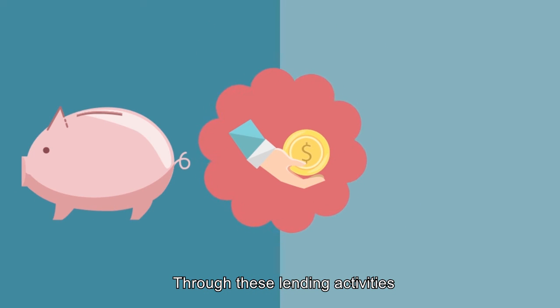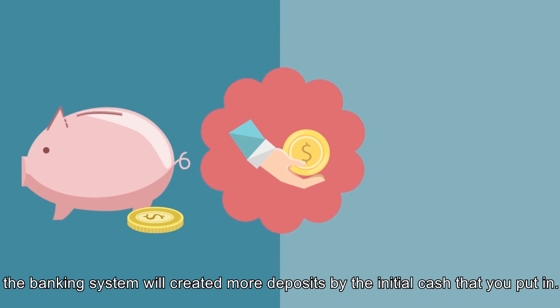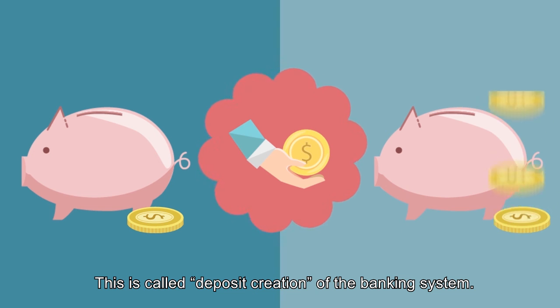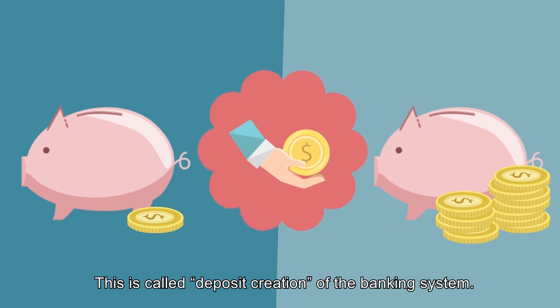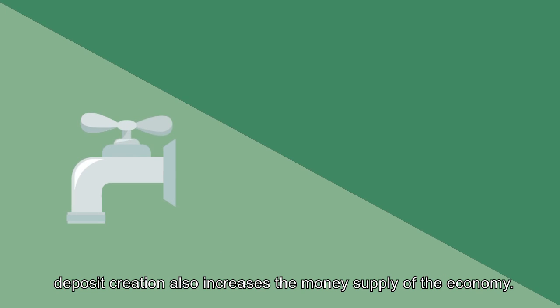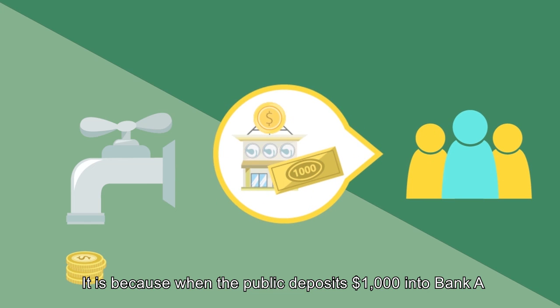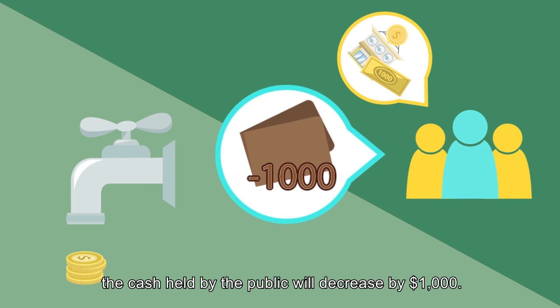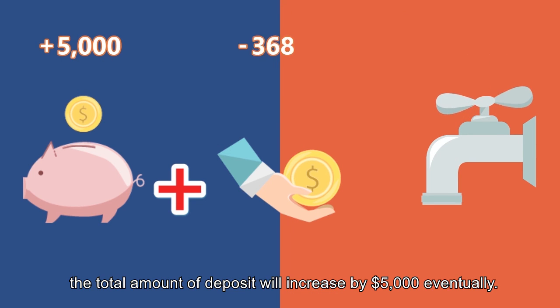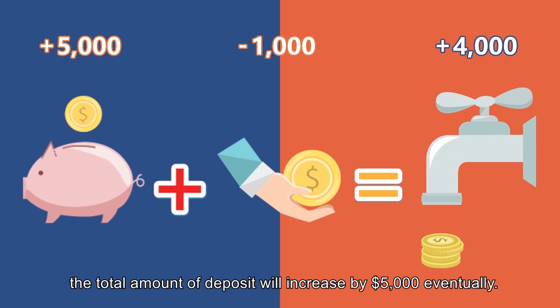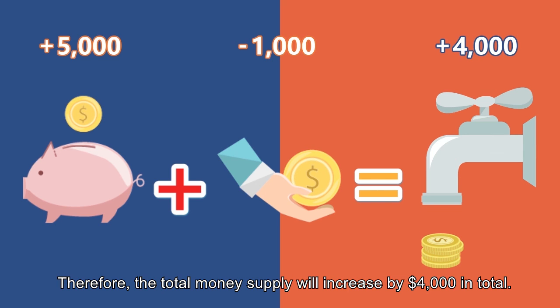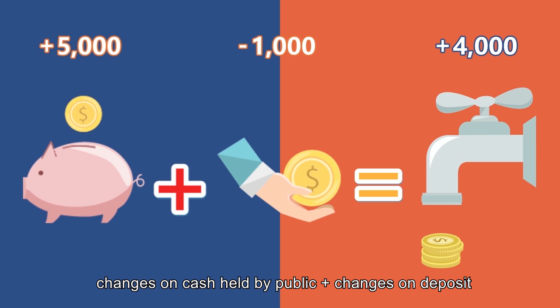Through these lending activities, the banking system will create more deposits by the initial cash that you put in. This is called deposit creation of the banking system. In the above example, deposit creation also increases the money supply of the economy. It is because when the public deposits $1,000 into Bank A, the cash held by the public will decrease by $1,000. After the deposit creation, the total amount of deposit will increase by $5,000 eventually. Therefore, the total money supply will increase by $4,000 in total.